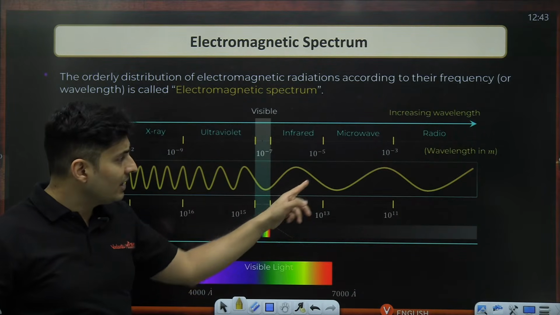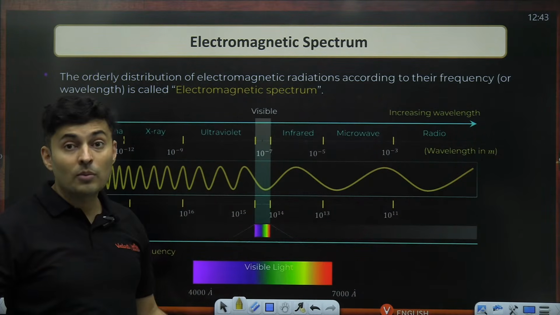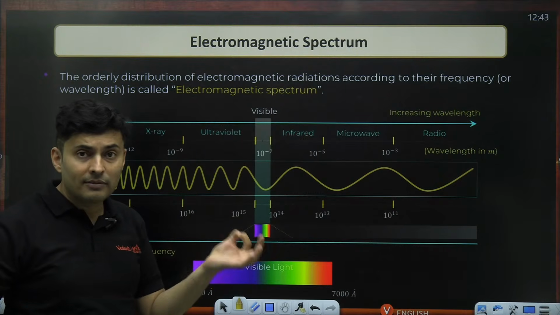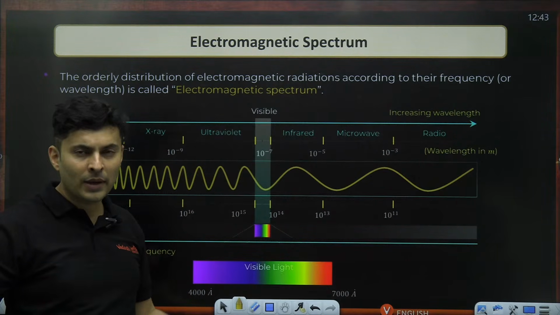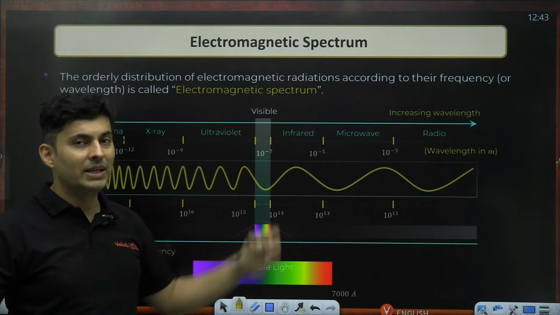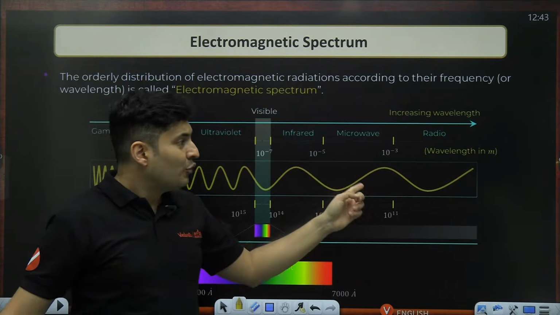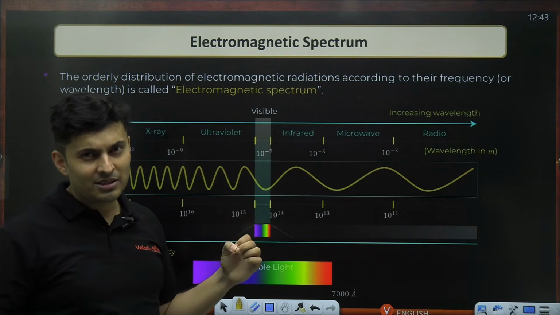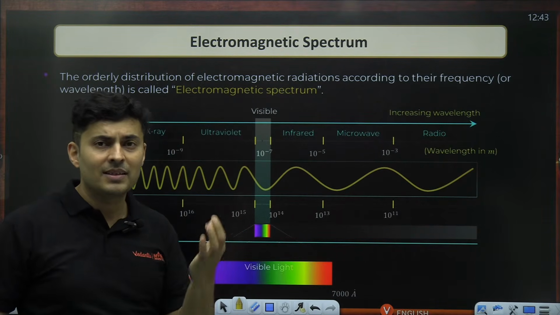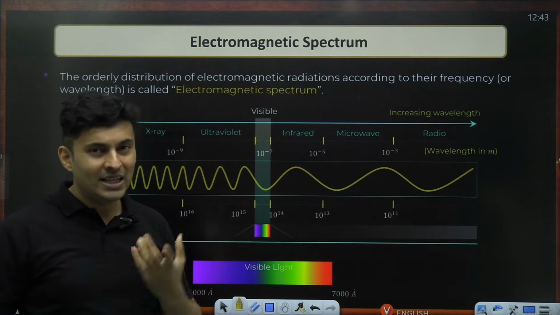If you increase the wavelength even further, you go to the microwave range, where the wavelength is in few millimeters or micrometers. If you increase the wavelength further, you go to something called short radio waves, where the wavelength is in centimeters to meters.